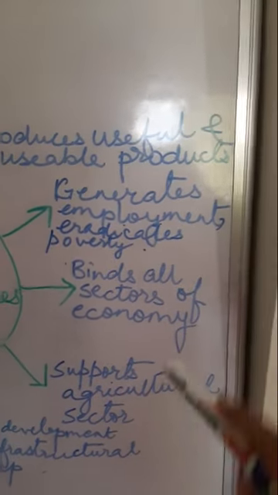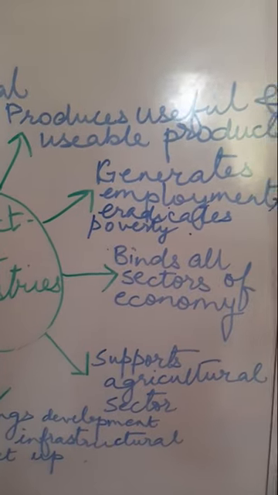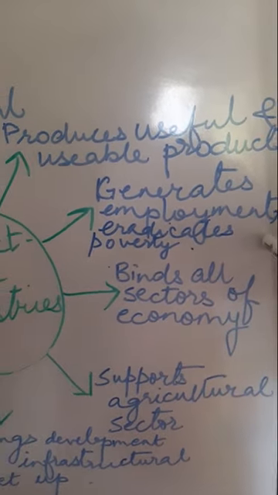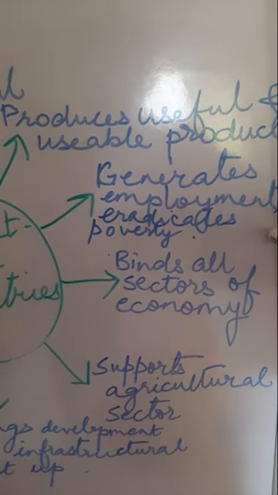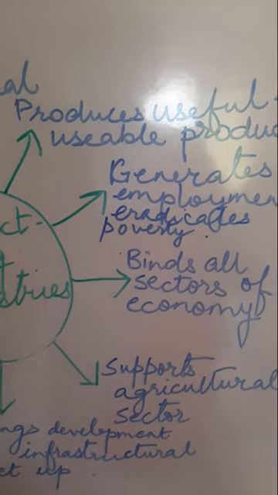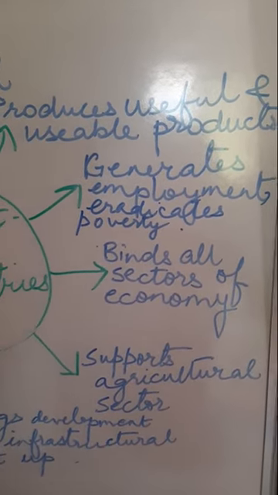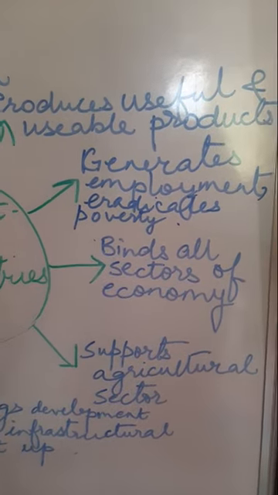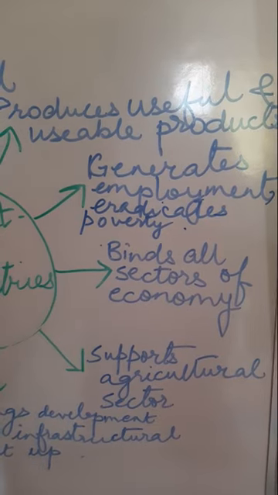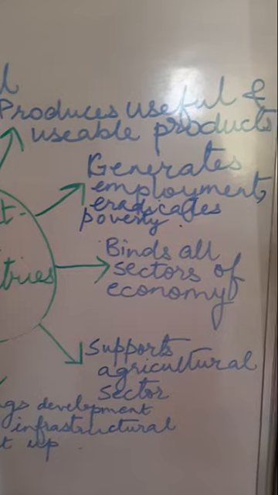The third importance is that the people who are working in this sector get employment. So it generates employment for the people who are working in the industries, and of course it eradicates poverty. Eradicates means it removes poverty. Children, you all know very well that recently when this pandemic situation occurred, so many people lost their jobs in the industries because the industries were shut down.